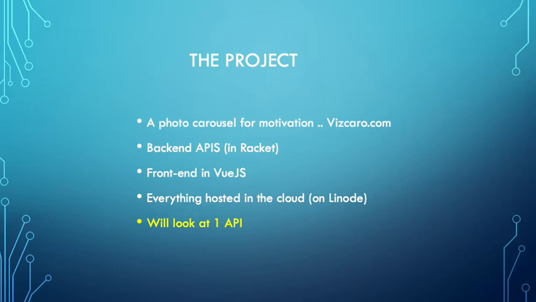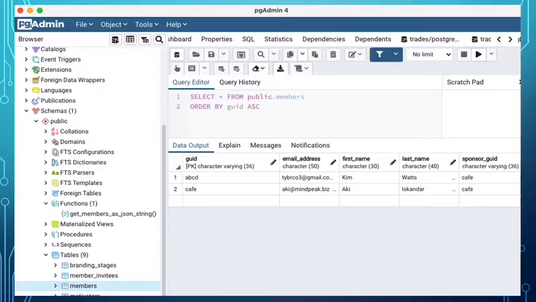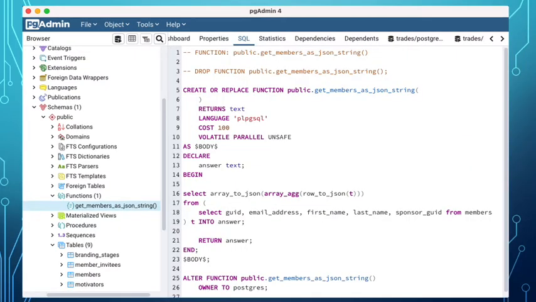So in this presentation, we'll look at one API. Okay, so you start with a database, right? Especially if you're going to be reading and writing and persisting data rather than just manipulating numbers in memory. So I've got here, just showing really quickly, just a table. It's a members table with 2 members in it, myself and my wife, Aki and Kim, first names in the table.